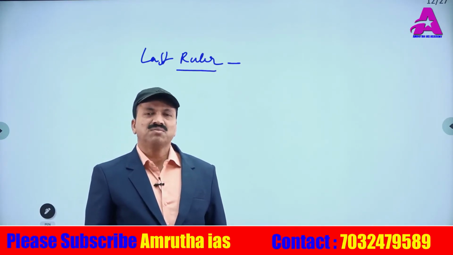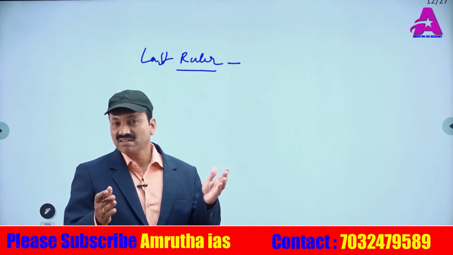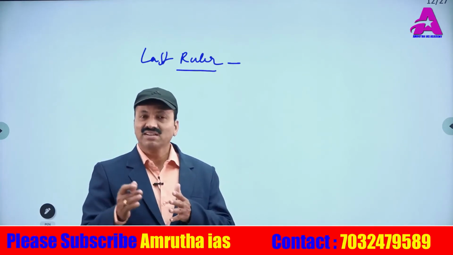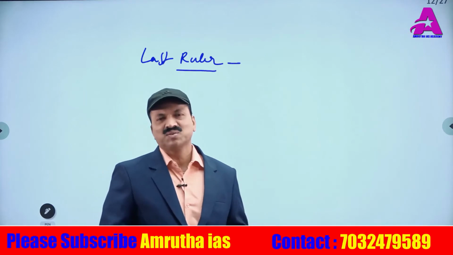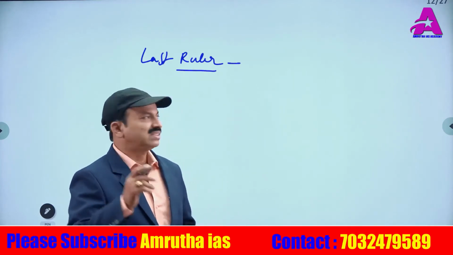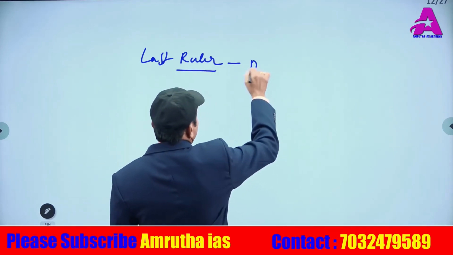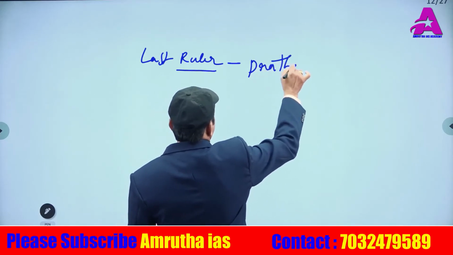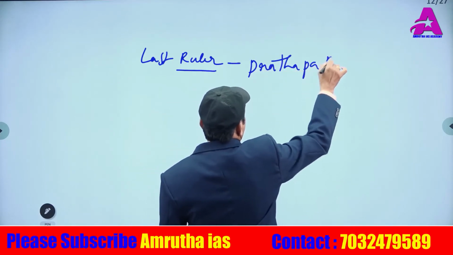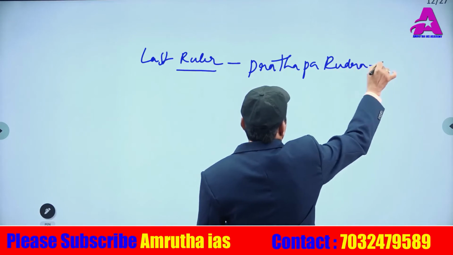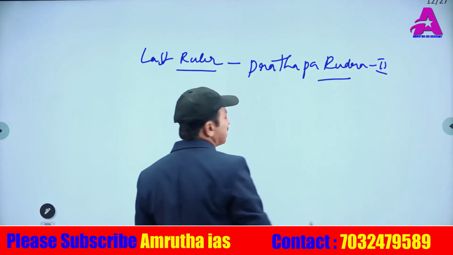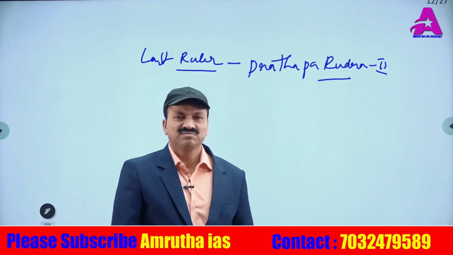There are early Kakatiyas and later Kakatiyas. In the later Kakatiyas, Prataparudra II was the last ruler in this dynasty, like that it was said.